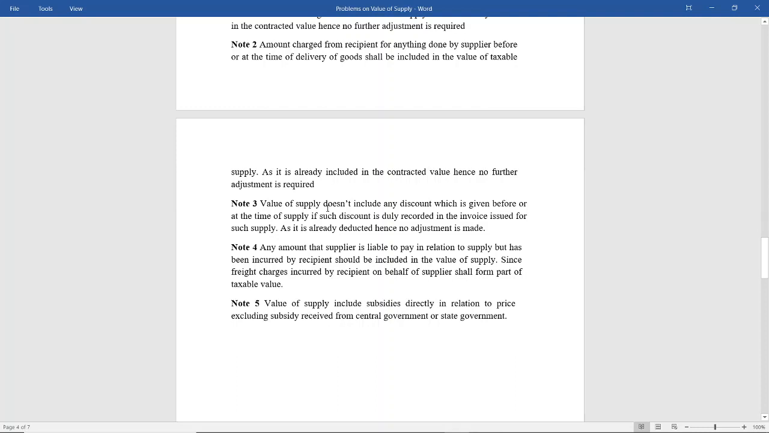Note 3, value of supply doesn't include any discount which is given before or at the time of supply if such discount is duly recorded in the invoice issued for such supply, as it is already deducted, hence no adjustment is made. Note 4, any amount that the supplier is liable to pay in relation to the supply but has been incurred by the recipient should be included in the value of supply, since freight charges incurred by the recipient on behalf of the supplier shall form part of taxable value. Note 5, value of supply includes subsidies directly in relation to the price, excluding subsidies received from the central or state government. Therefore, we have included it.